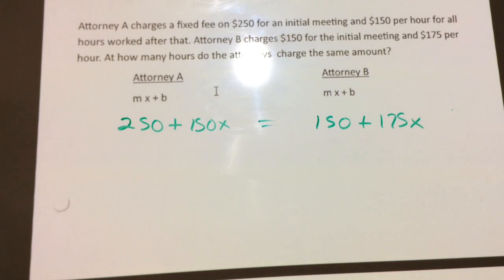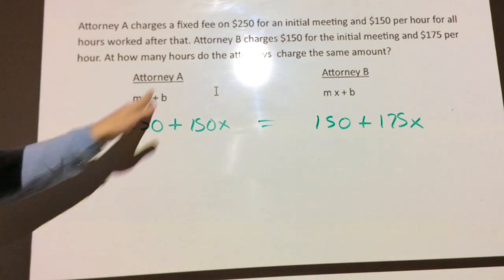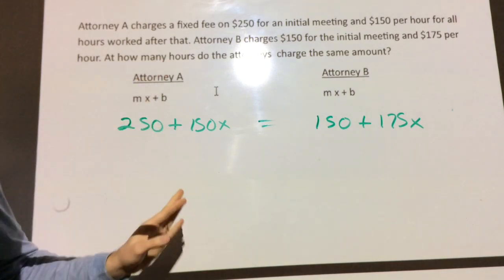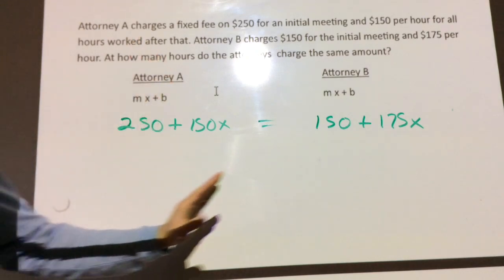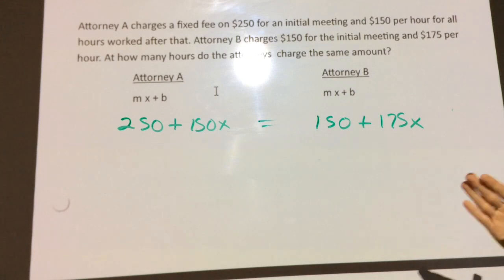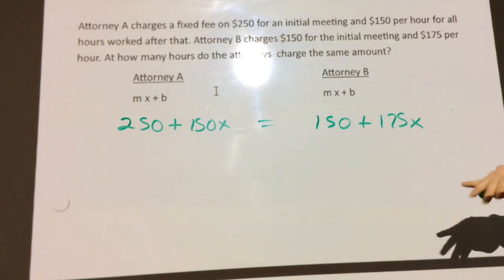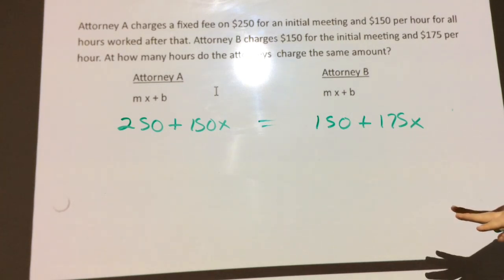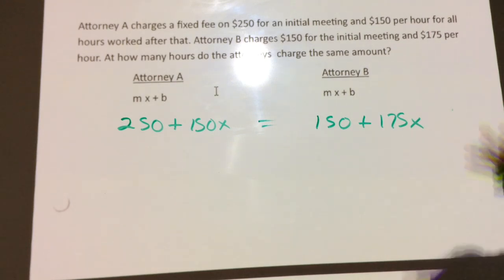Yeah. So at 4 hours, if Ziana went to see Attorney A because she wanted to sue Mr. Paver for giving her too much homework, and Kendall went to Attorney B and wanted to sue Miss Shadman because she stopped letting him play his instrument, at 4 hours they would pay the same amount of money. Does that make sense? At not 4 hours, at 3 hours or 5 hours, somebody's paying more money. Okay? All right, let's do a couple more.